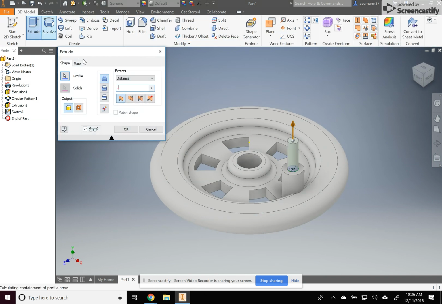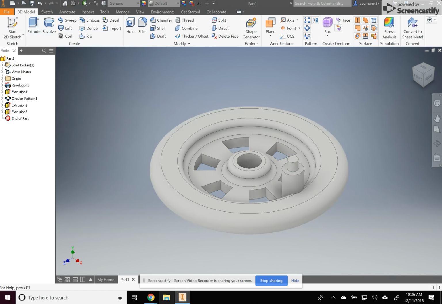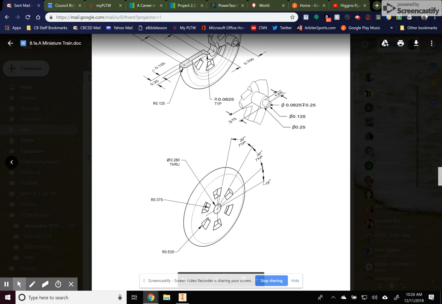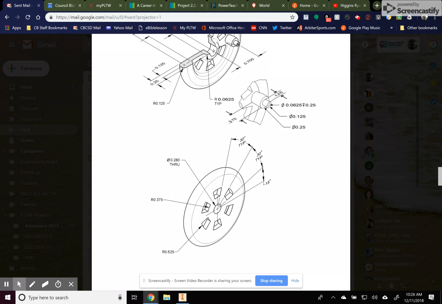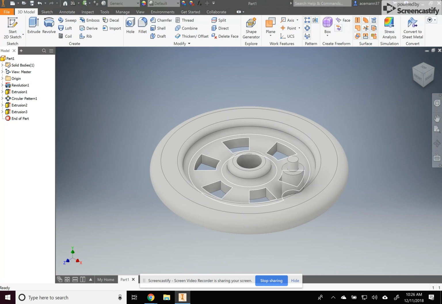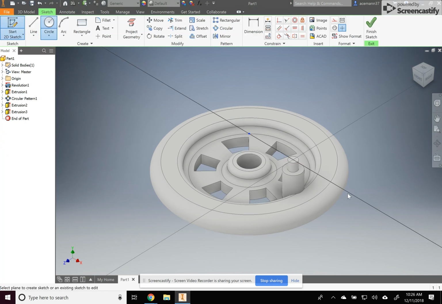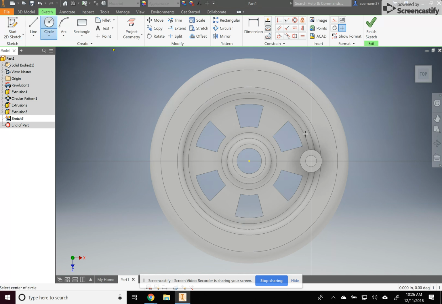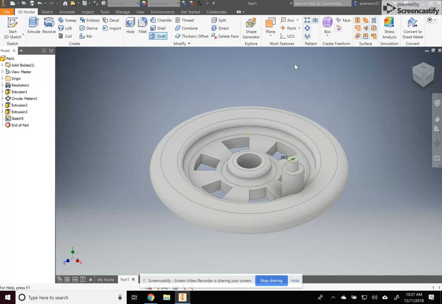Extrude at 0.125. And finally, I've got to put a little hole, 0.0625, depth of 0.25. So I can use the hole command, or I can just put another sketch on there. 0.0625. Finish the sketch.